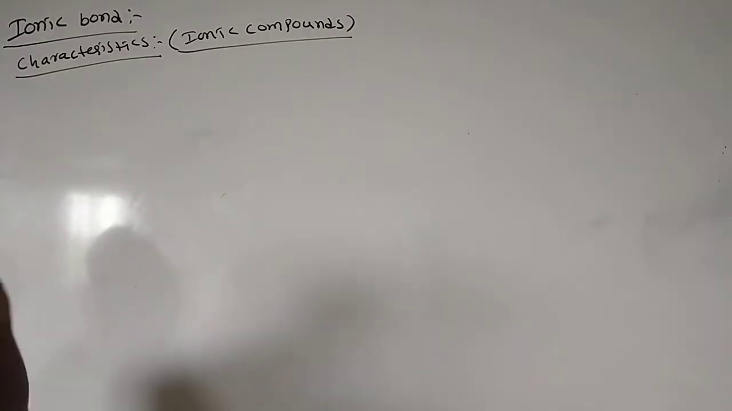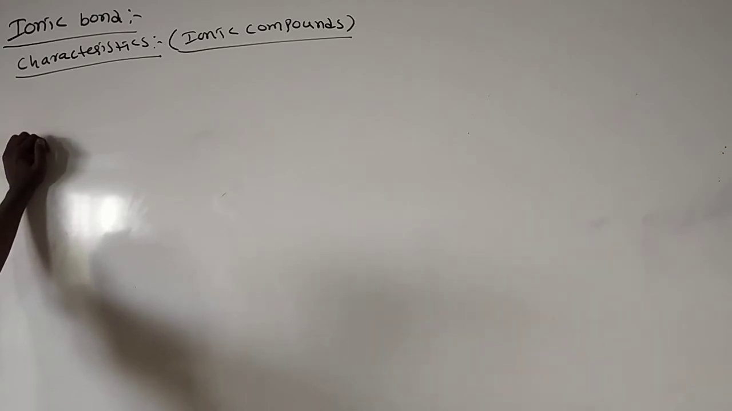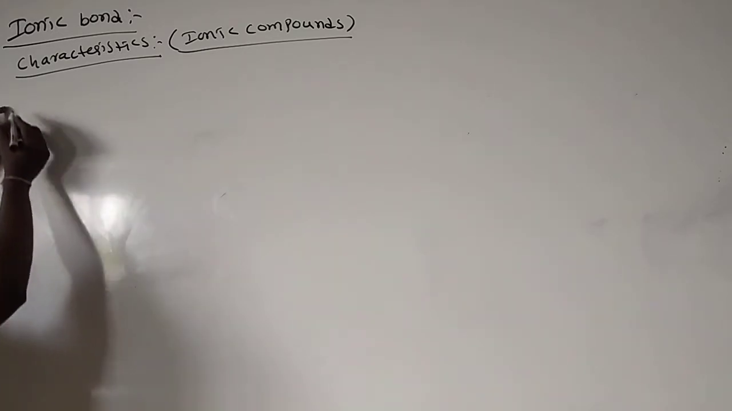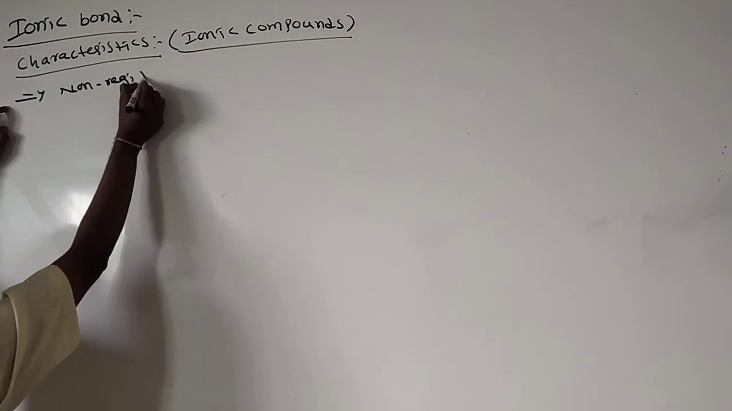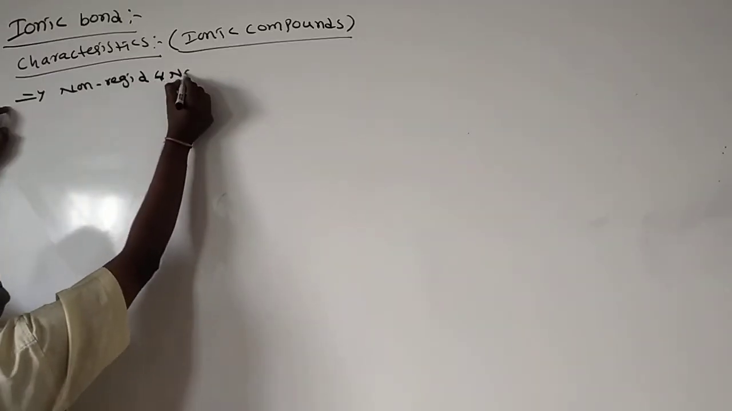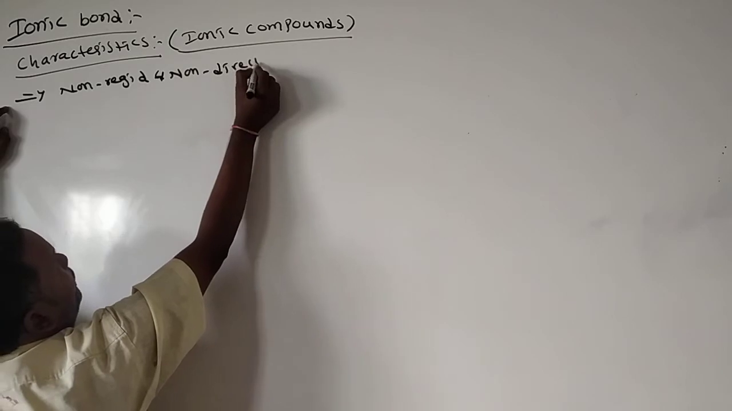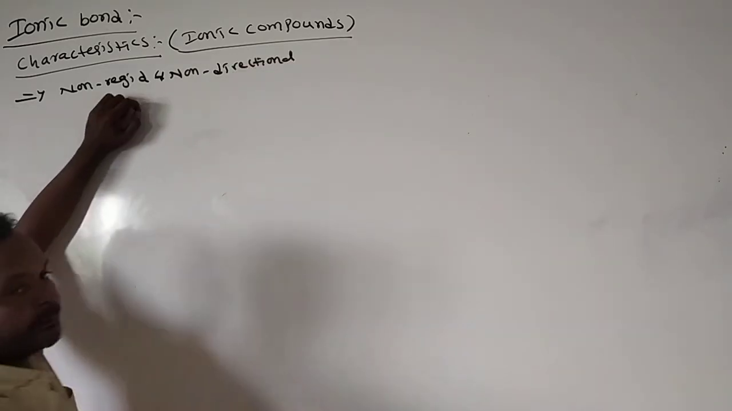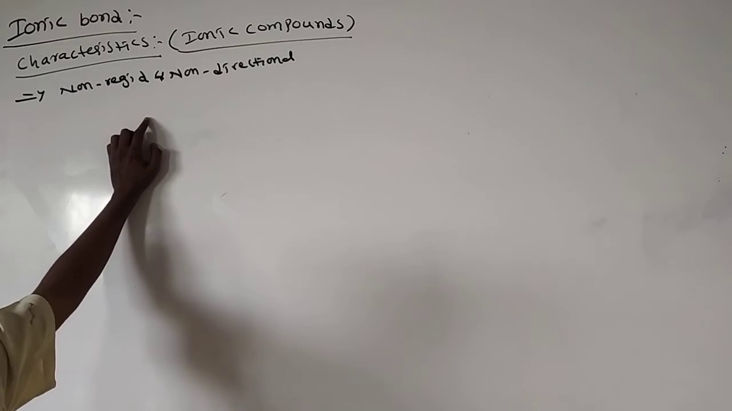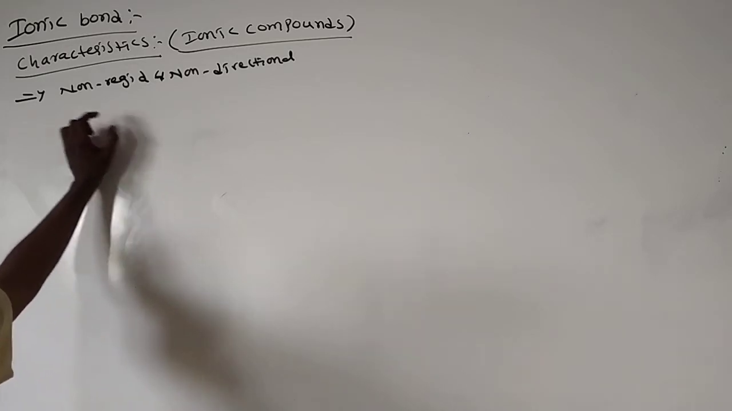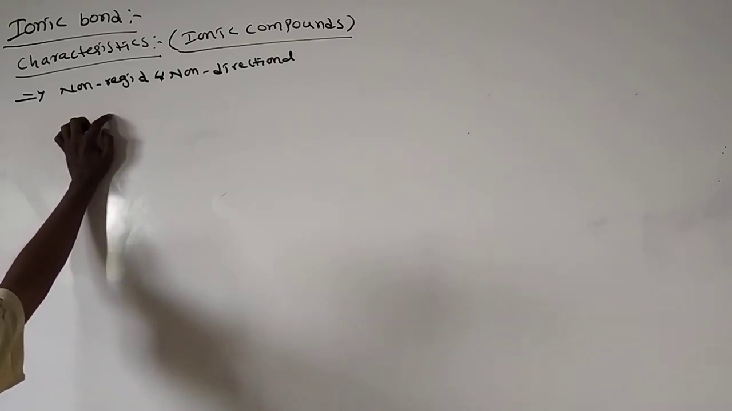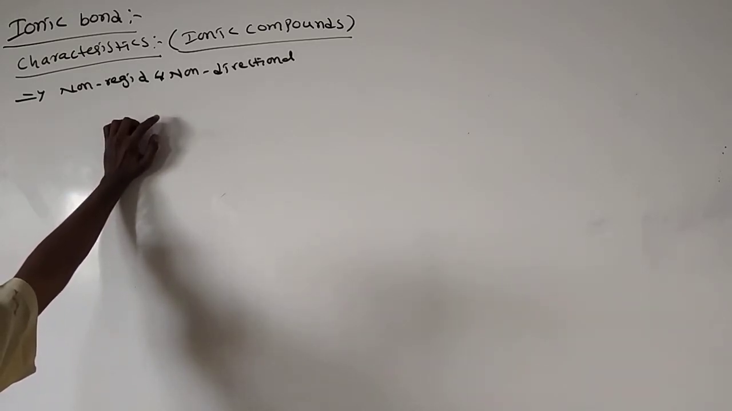Okay, next in continuation, characteristics of ionic compounds. So many characteristics are there. We will see them in continuation. First, the ionic bond is non-rigid and non-directional. There is no particular direction for the ionic bond. Everywhere, at different angles, it will form and give the compound. So the ionic bond is non-rigid and non-directional.